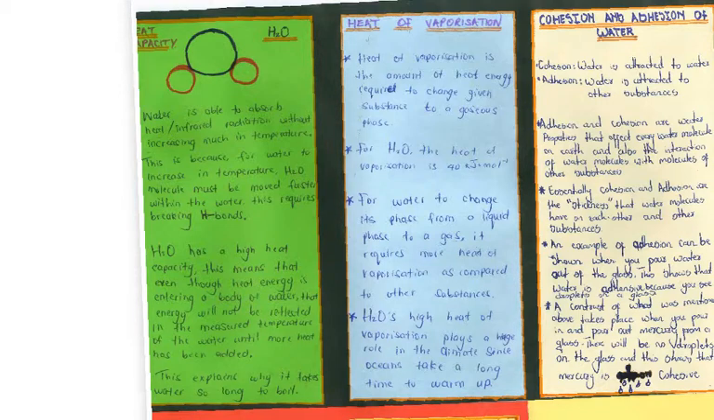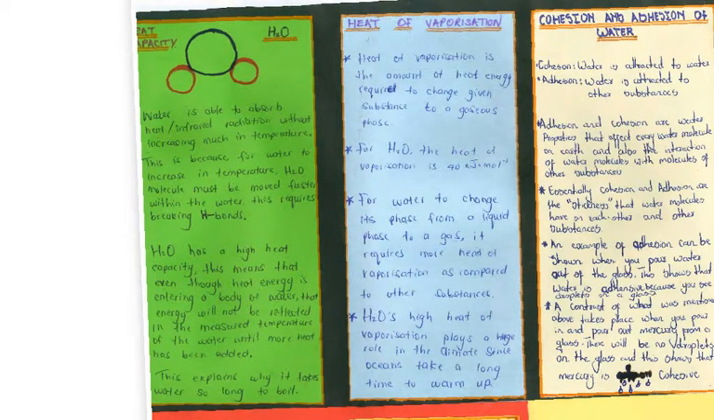The first property of water we're going to focus on will be heat capacity. Water is able to absorb heat or infrared radiation without increasing much in temperature. This is because for water to increase in temperature, water molecules must be moved faster within each other. This requires breaking the hydrogen bonds. Water has a high heat capacity. This means that even though heat is entering a body of water, the energy will not be reflected in the measured temperature of the water until more heat has been added. This explains why it takes water so long to boil.